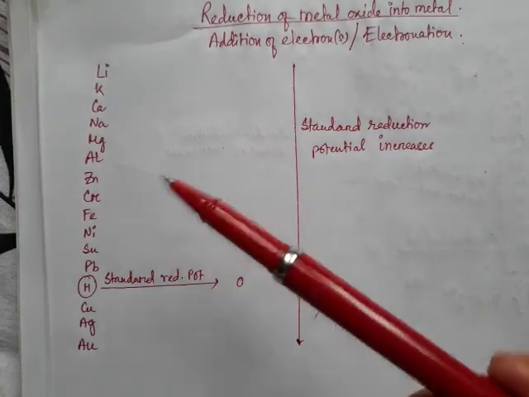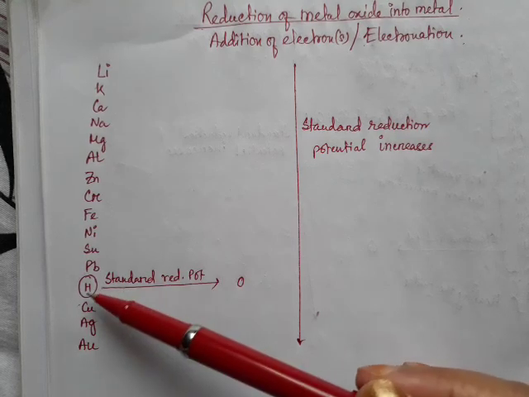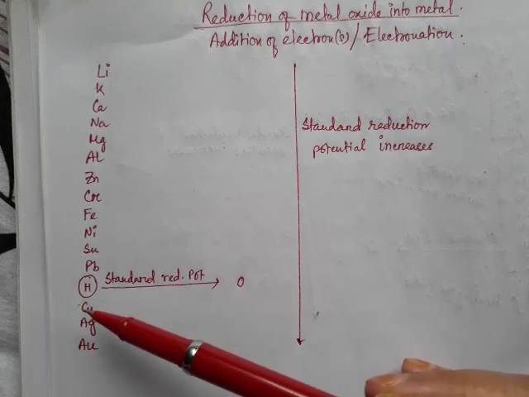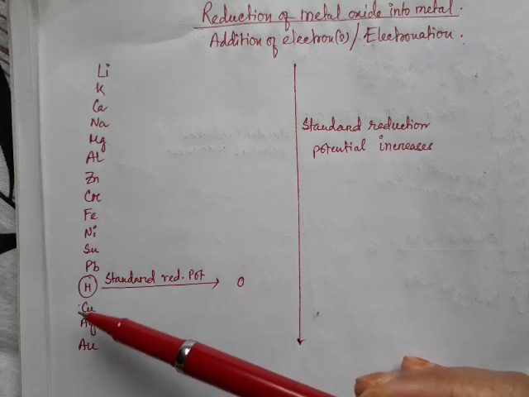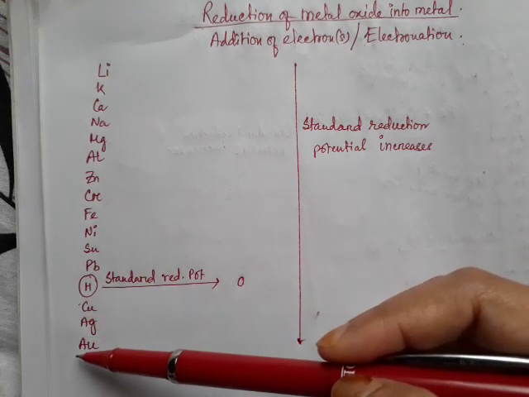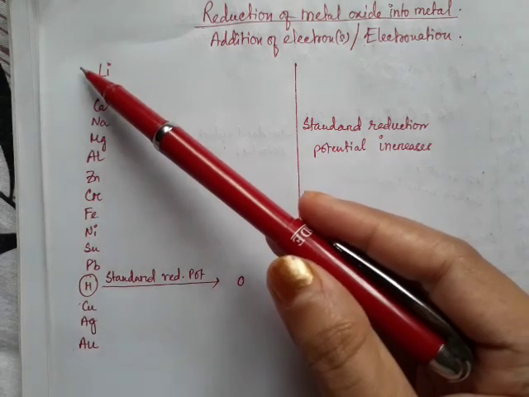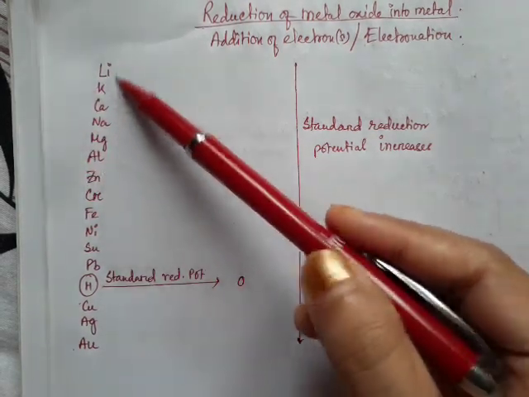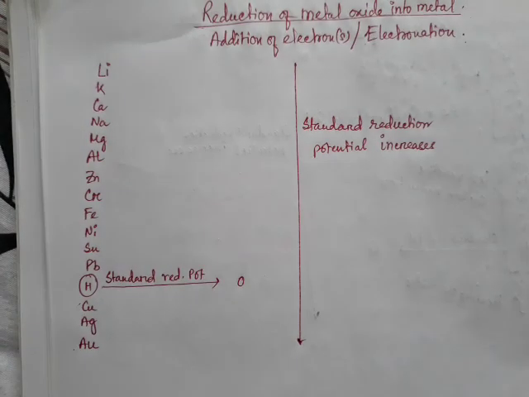Okay, that means what? The metals which are at the bottom of the electrochemical series have a higher tendency to get reduced. Similarly, in other words, we can say that as we move upwards, they have a tendency to get oxidized. That means they can act as reducing agents.